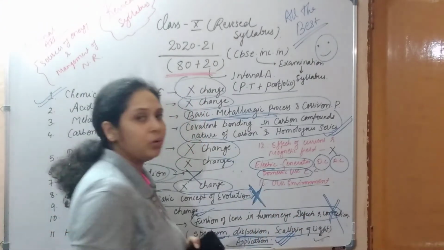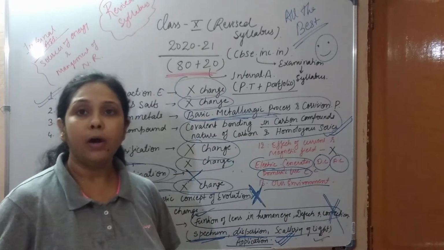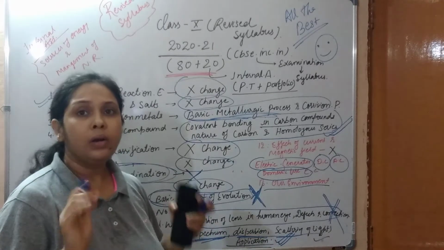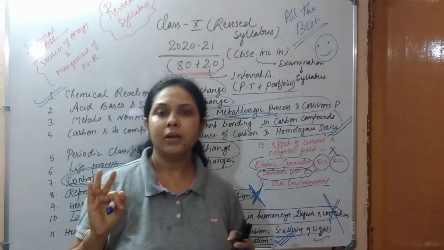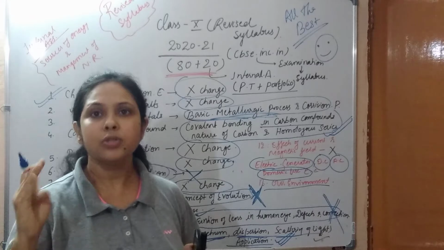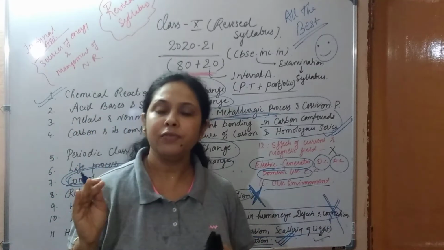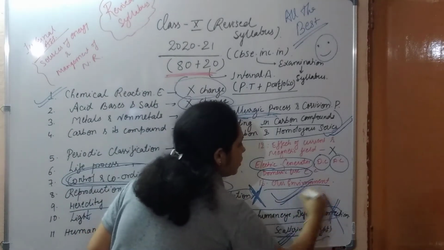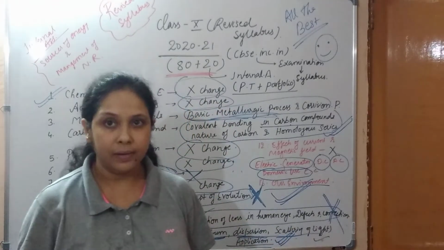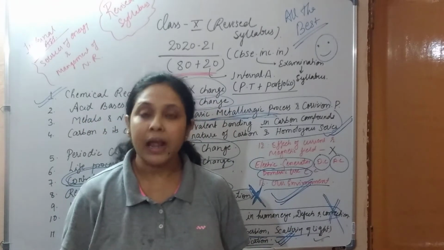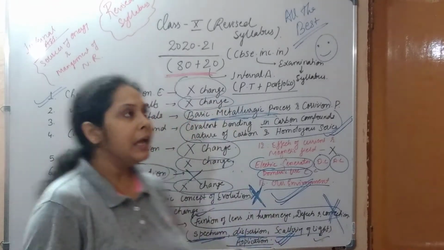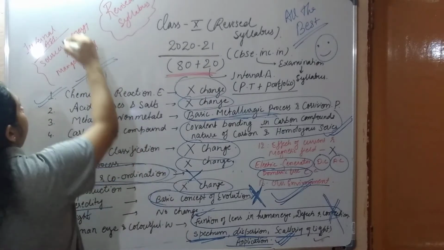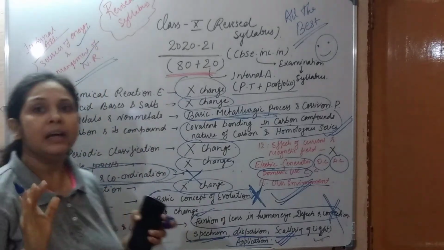Next, in the last unit, the chapter Our Environment is coming. We have three chapters in the last unit: Our Environment, Sources of Energy and Management of Resources. Only Our Environment is included and the rest are eliminated, and they are only for internal assessment.